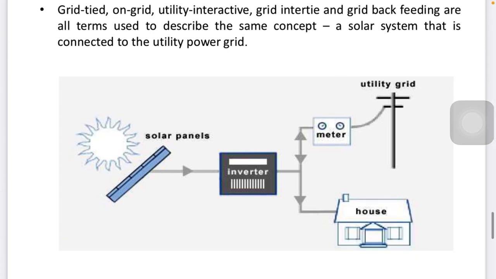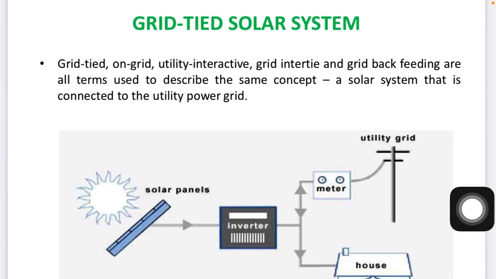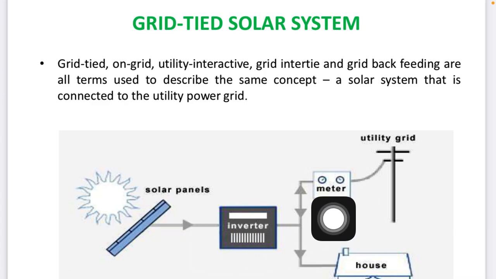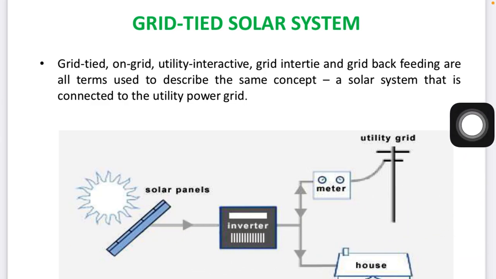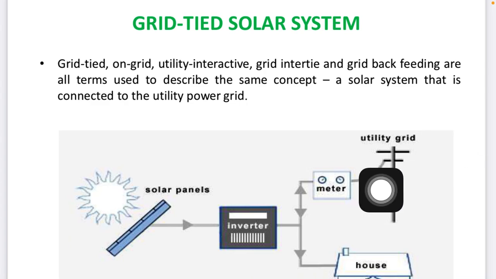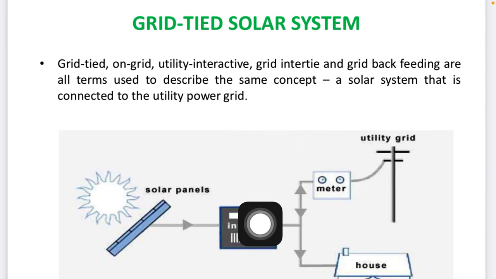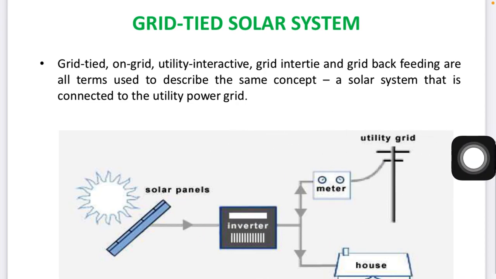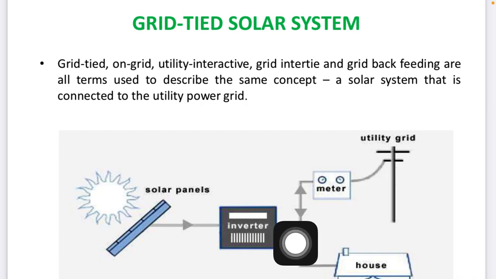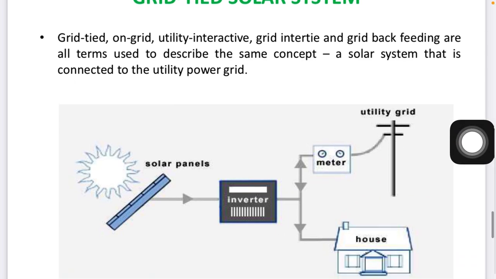Grid tied means what? This is a solar panel which is directly connected with the grid. Initially we discussed the wind turbine. Here is another source of energy, green energy we can say. Whatever sunlight is converted into power goes to the inverter, which converts DC to AC, because the solar panel gives its output in the form of DC. So an inverter is required for DC to AC conversion and utilization after the point of common coupling, synchronizing the voltage in such a manner with the utility.